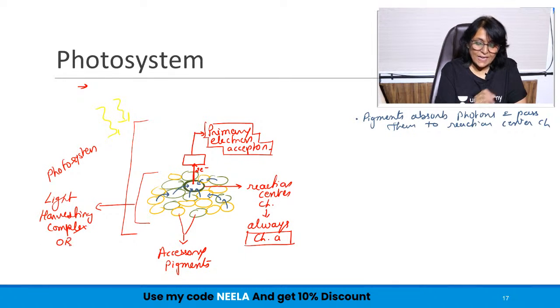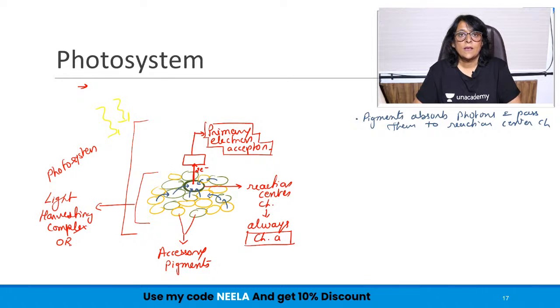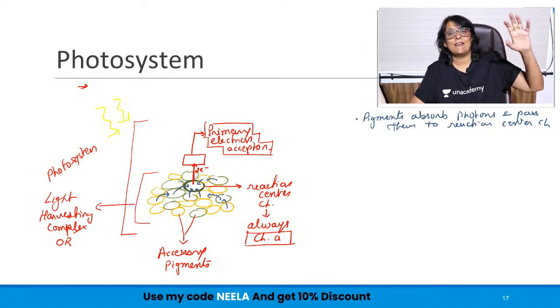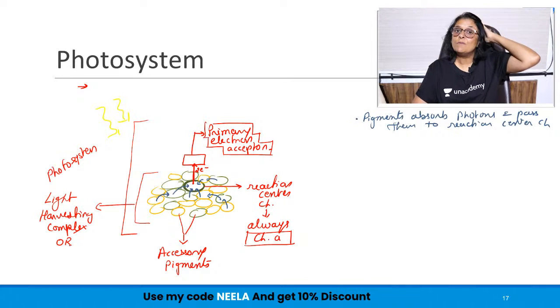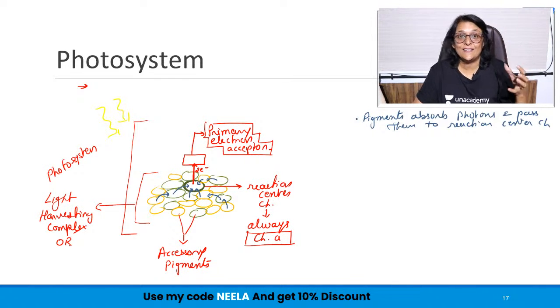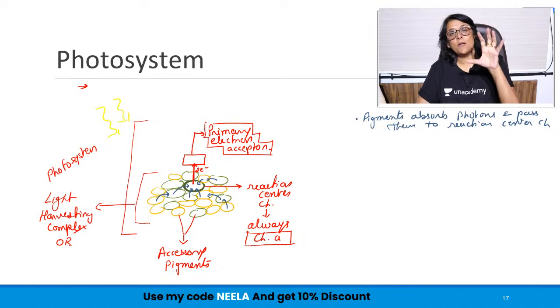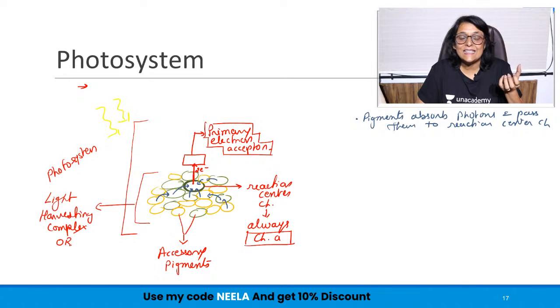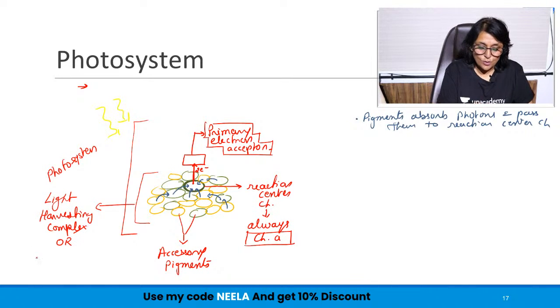Same collection can be given one more name. Right now also we see those, but in earlier times, like I'm talking about 10-15 years back, there used to be antennas. So if you had a television, you would have an antenna on the roof somewhere, and the antenna was rotated in such a manner that it could gather the particular frequency. Similarly, this pigment collection is collecting the photons. So it is also known as antenna complex.